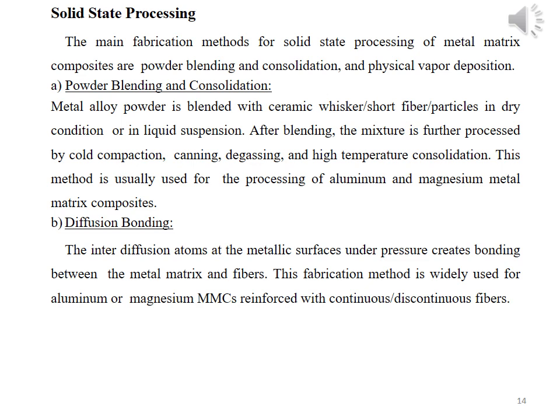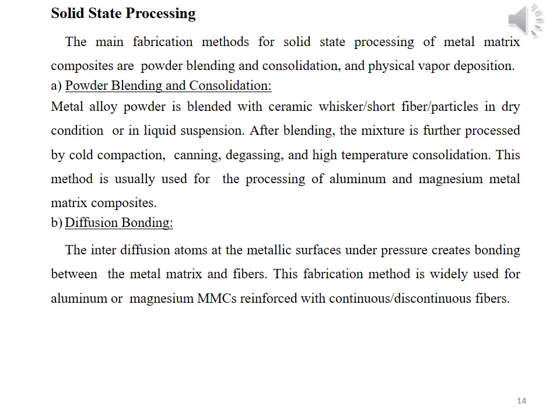The powder of the matrix phase is mixed with the particles or the fibers of the ceramic material, the reinforcing phase, in dry condition or in the liquid suspension form.